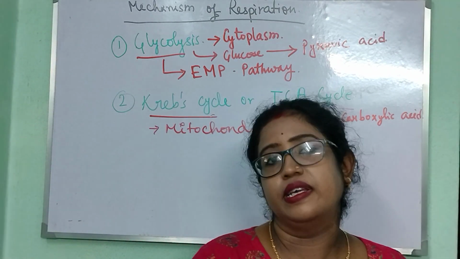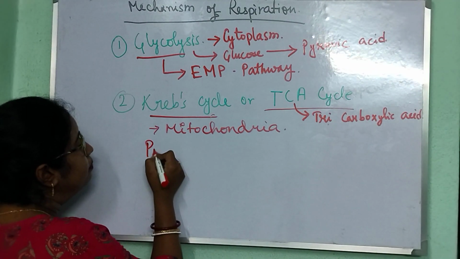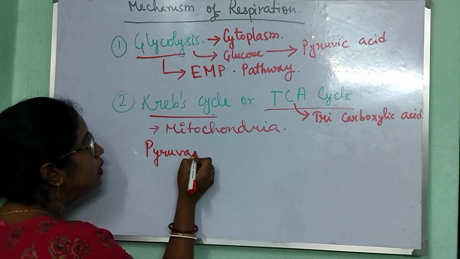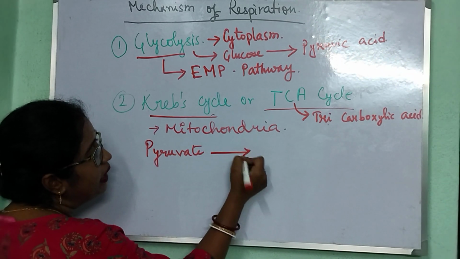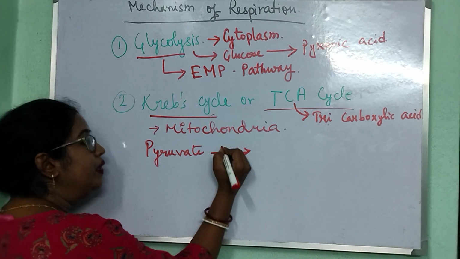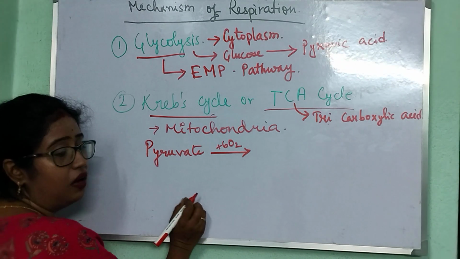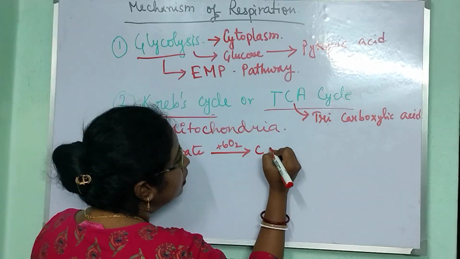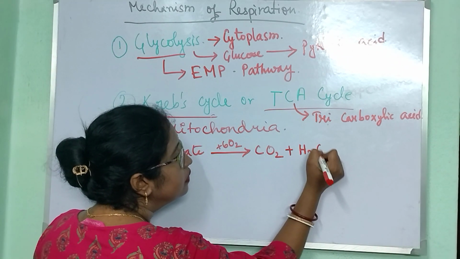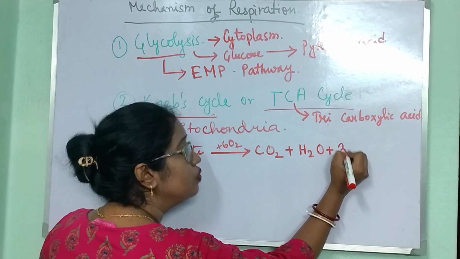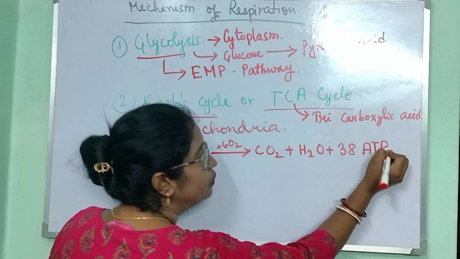So, in the Krebs cycle, in the mitochondria, when the pyruvic acid enters the mitochondria, with the help of oxygen molecules it breaks down into carbon dioxide and water, and it releases a huge amount of energy, that is 38 ATP molecules.